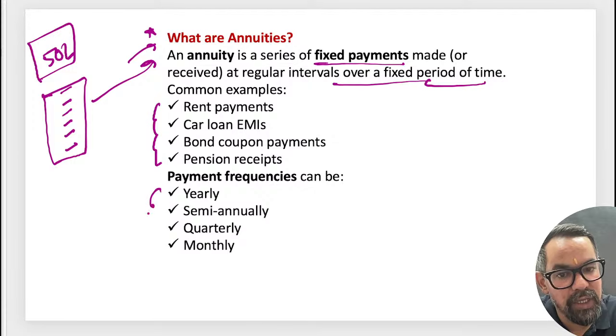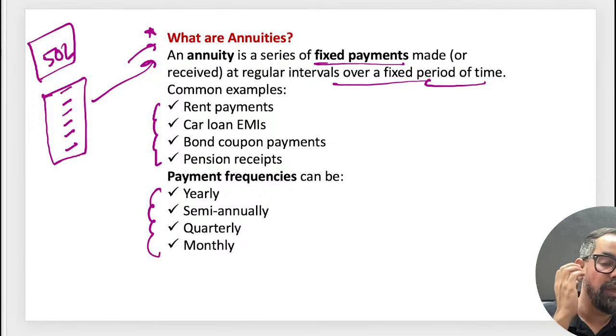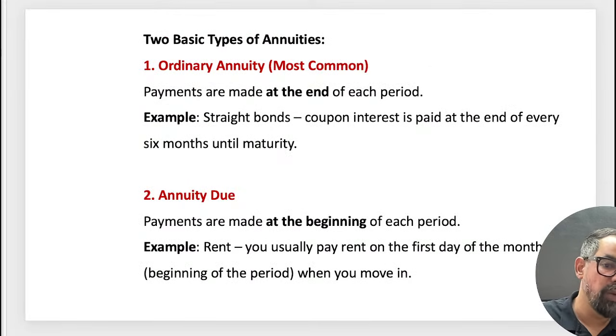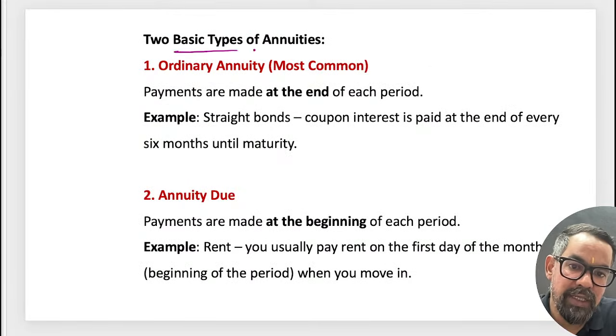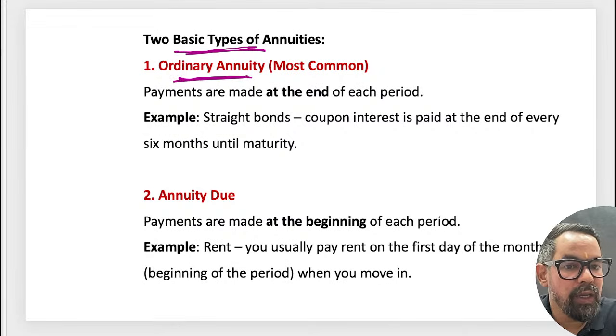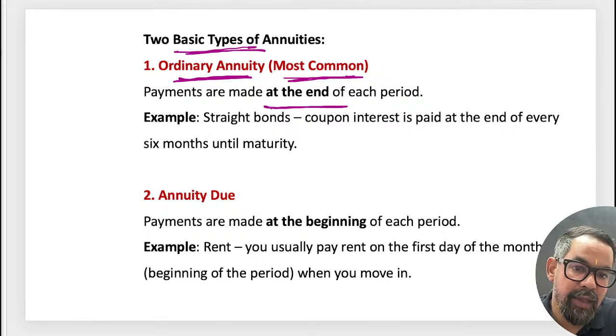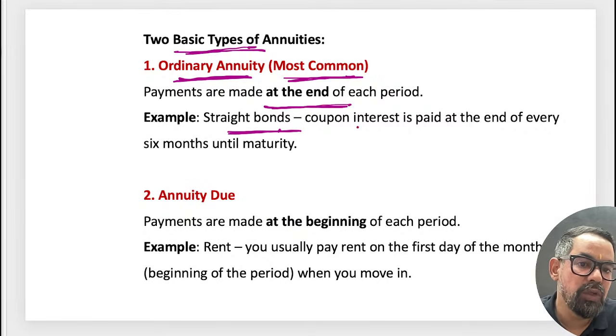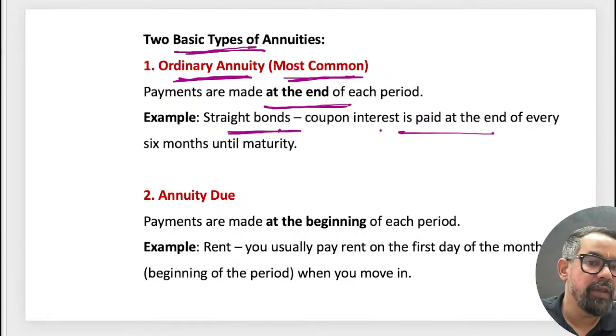Payment frequencies can be yearly, semi-yearly, quarterly or monthly. Mostly we have quarterly, right? So there are two basic types. First, ordinary annuity, the most common. Payments are made at the end of each period, like a straight bond coupon. Interest is paid at the end of every 6 months until maturity.